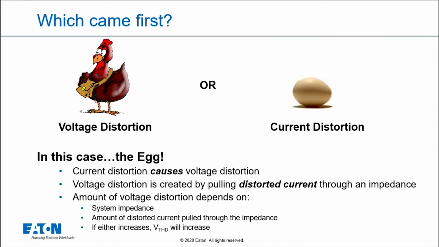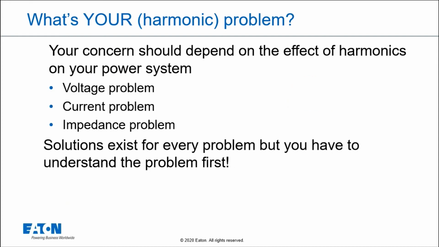So going back to the question, do I care more about voltage distortion or current distortion? And again, the reason it depends is current distortion causes voltage distortion, but in fact, they both have symptoms that we have to deal with. So as we look at what voltage distortion causes, voltage distortion causes misoperation. If I have notching in my voltage waveform, my transfer switch might not work. I may have other issues related to control on my power system.